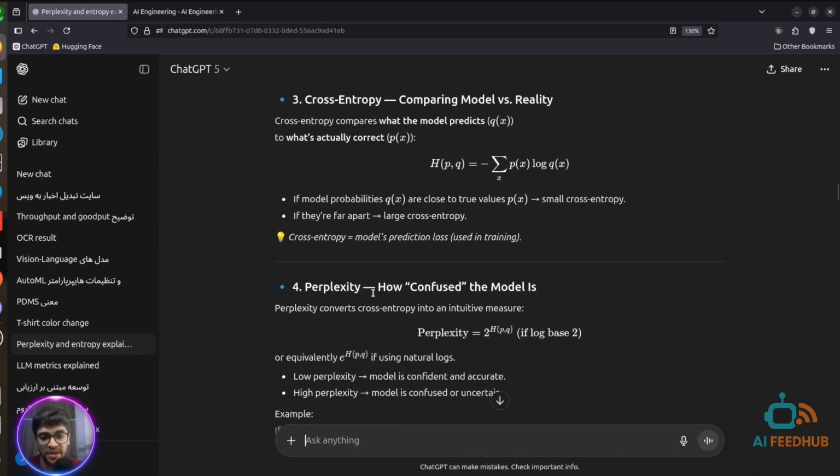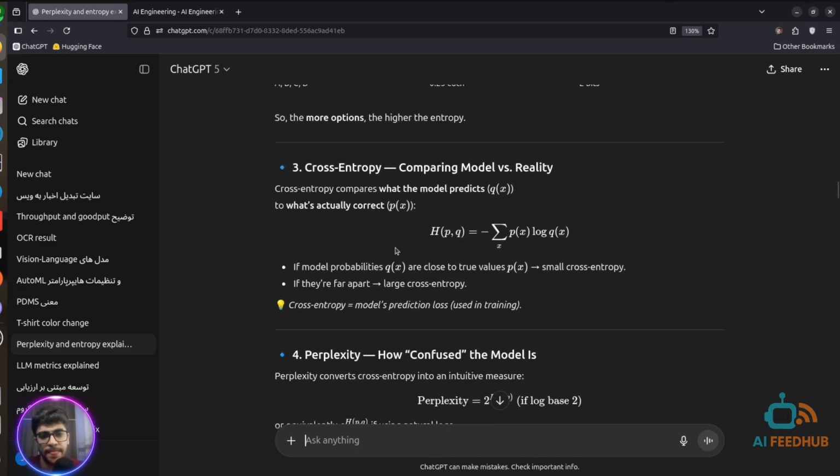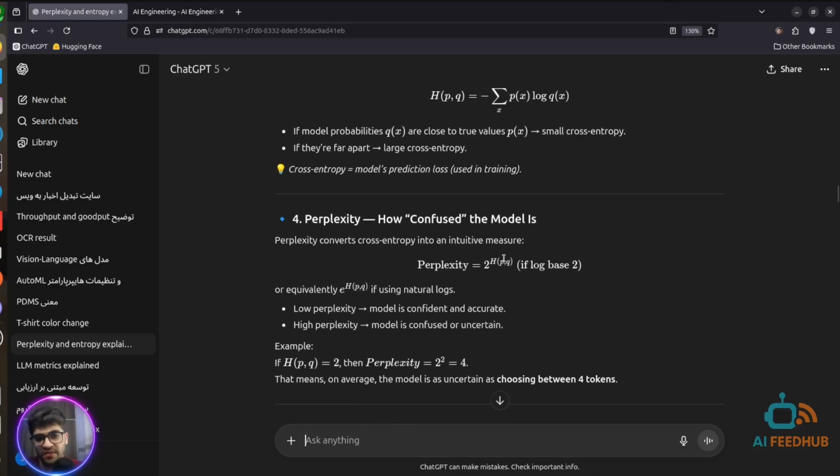The third one is perplexity. Perplexity is the same as cross entropy, but has a subtle nuance between these metrics. The unit of this metric is not intuitive, so it's not very sensible for humans, but we use log here. I don't care about the mathematics of this concept in this video.